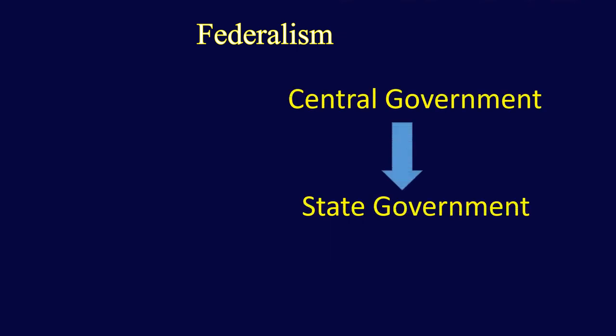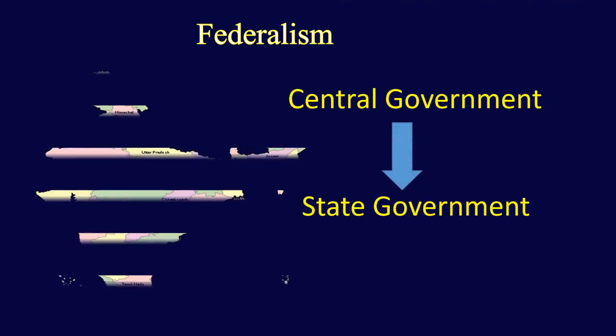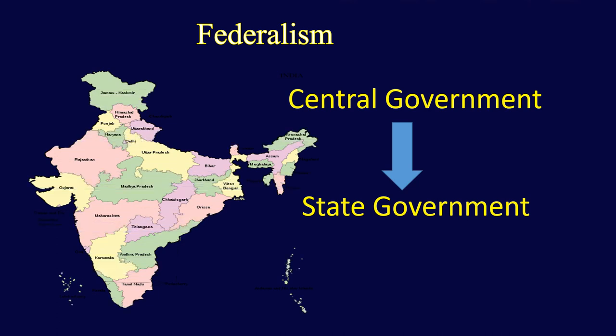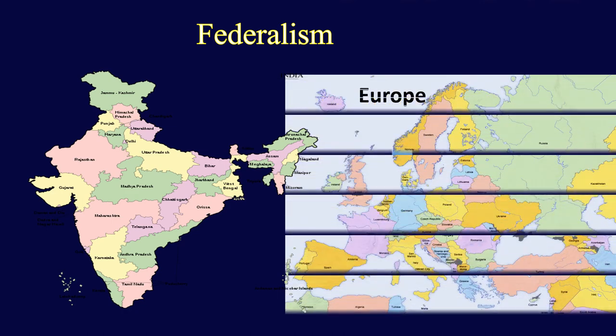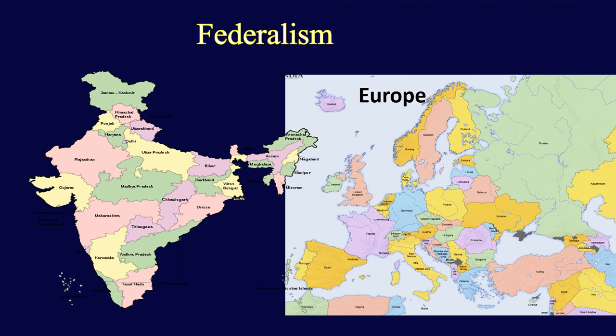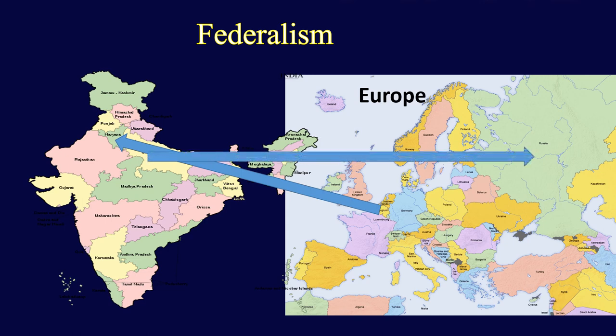So in this chapter, Federalism, so far we read about the two tiers of government in a federal system. But we know that India is a very large country. Many states of India are even larger than the countries of Europe. For example, in area, Belgium, a country in Europe, is smaller than the state of Haryana. And in terms of population, Uttar Pradesh is bigger than Russia, and Maharashtra is about as big as Germany.